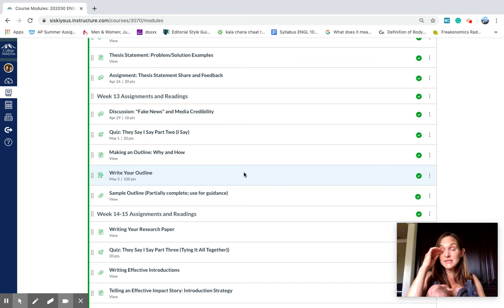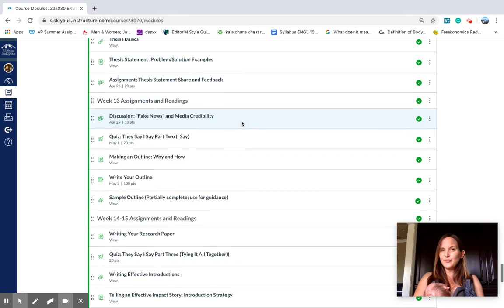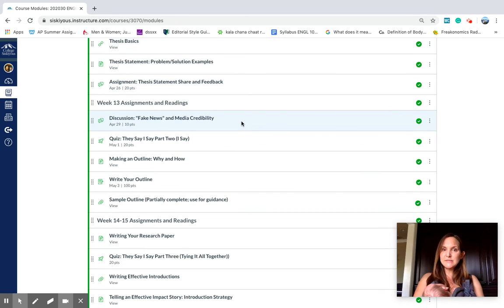But again, keep in mind, just like last week, it looks like a small assignment, but the research is what takes a lot of time. You're going to have to look for articles. Some of them will work, some of them won't. You're going to have to figure out what information is worth keeping. And that's the brunt of this week's work. So you want to leave enough time to do some really thorough reading this week.